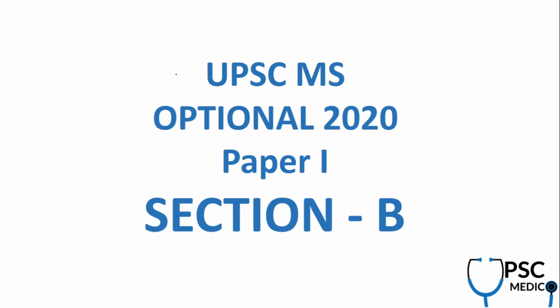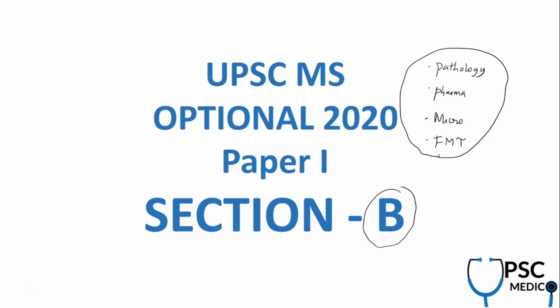In this video, let's try to analyze UPSC Medical Science Optional 2020 Paper 1, Section B. So what are all the subjects included in it? We have pathology and we also have pharma, microbiology and finally forensic medicine and toxicology. So these are the 4 subjects from Section B.